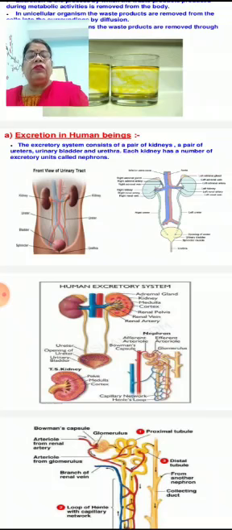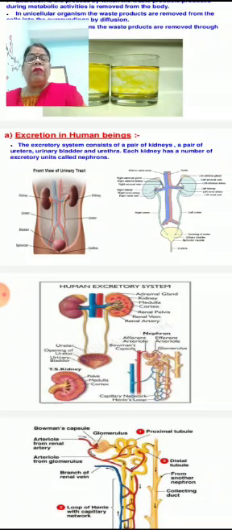And liquid waste, which is collected and filtered in the kidney, comes into the urinary bladder with the help of both the ureters. When it is almost filled, we feel pressure and we excrete it out with the help of the urethra.